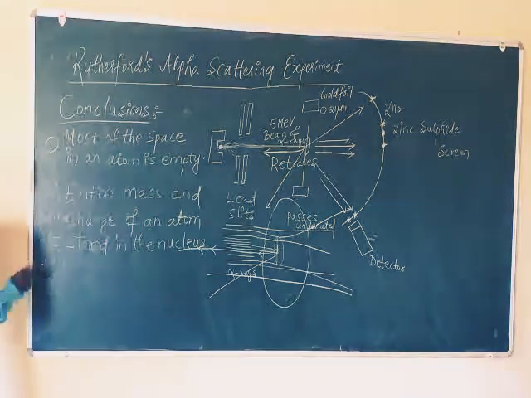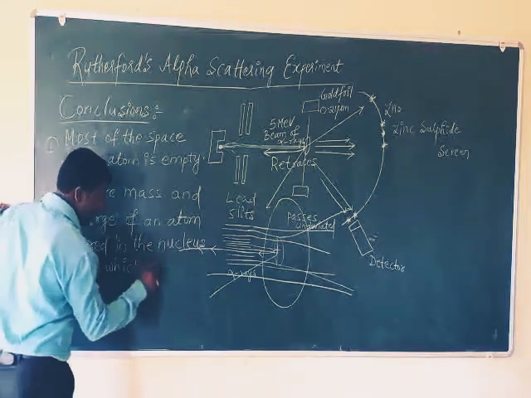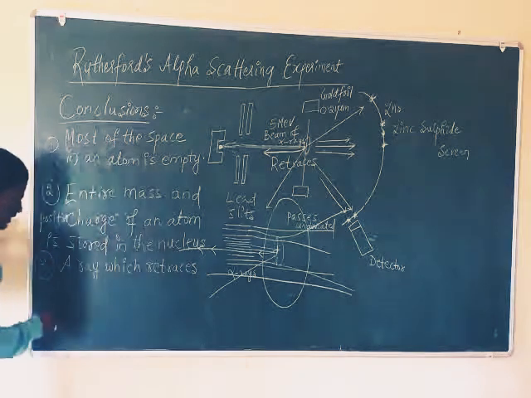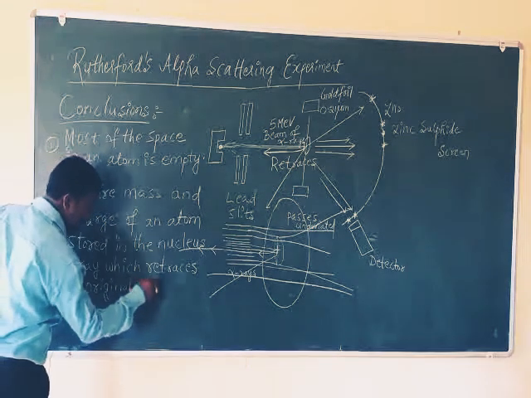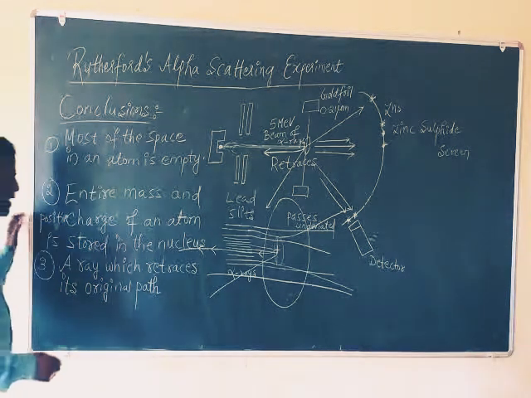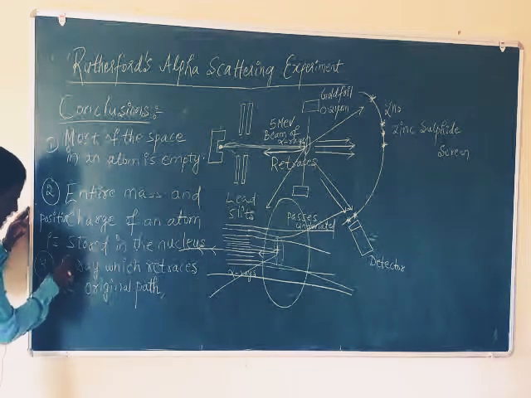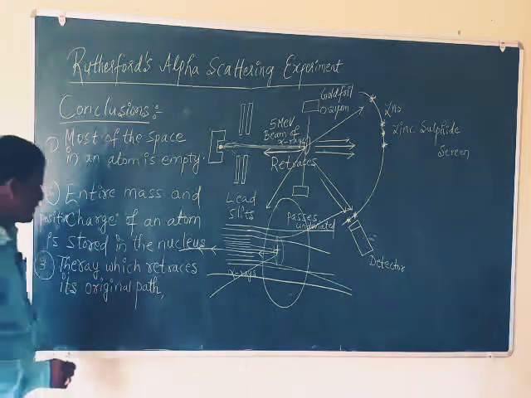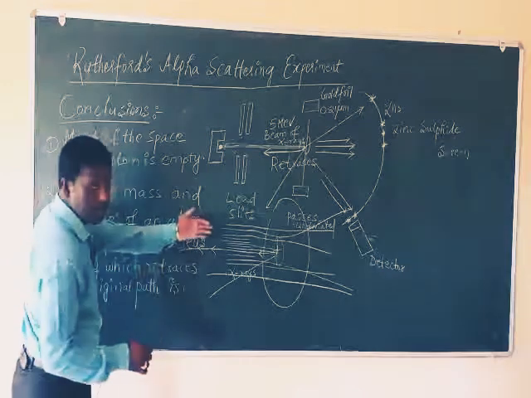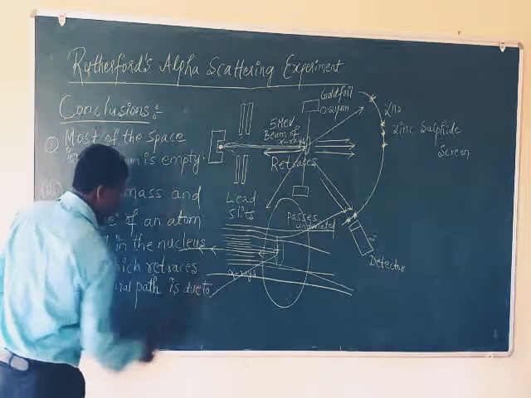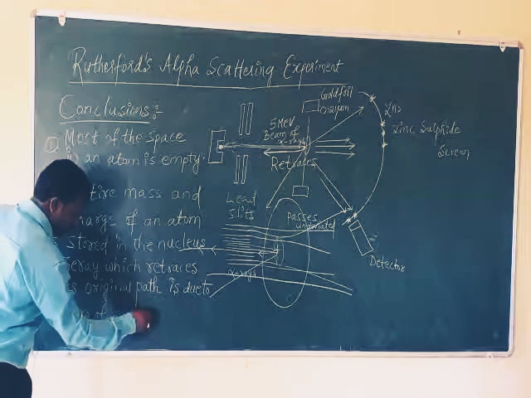So the third point, what is the third point here? A ray which retraces its original path, it is due to force of repulsion. Why is it coming back? It is due to force of repulsion.